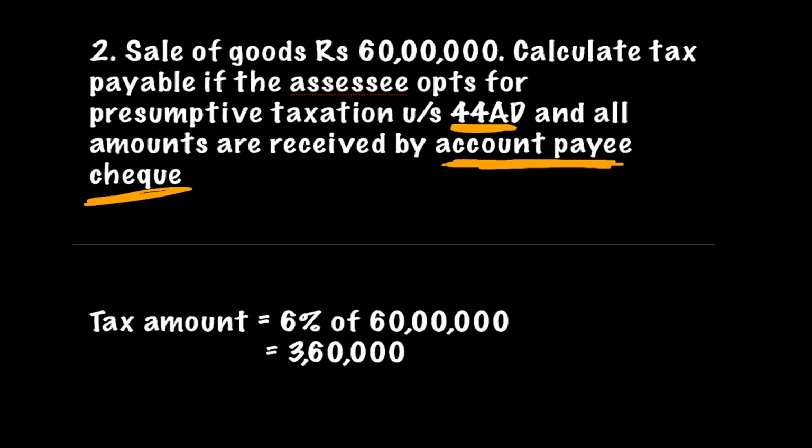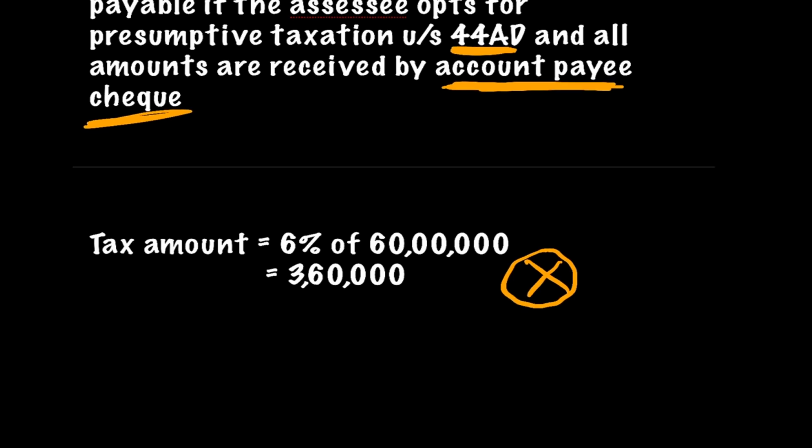But friends, if you write your tax as 3,60,000, this would be absolutely wrong. Why, sir? 6% is correct, no? Because all the amounts were received by account payee cheque. Then why is it wrong, sir? Because this 6% is not your tax amount, friends. This 6% is your PGBP amount.